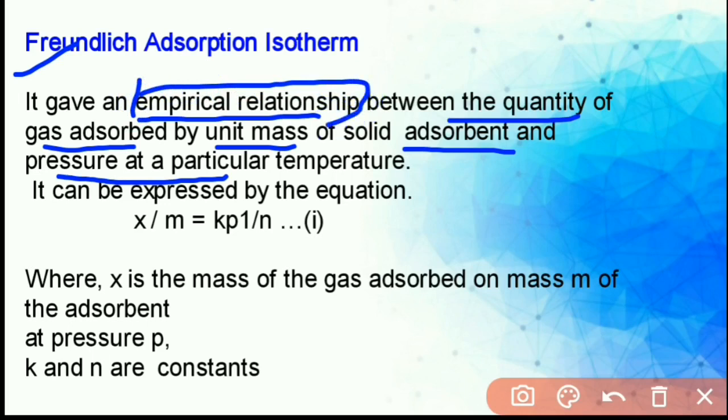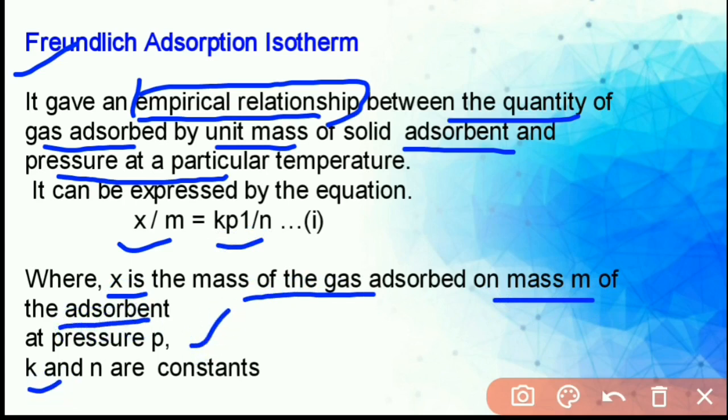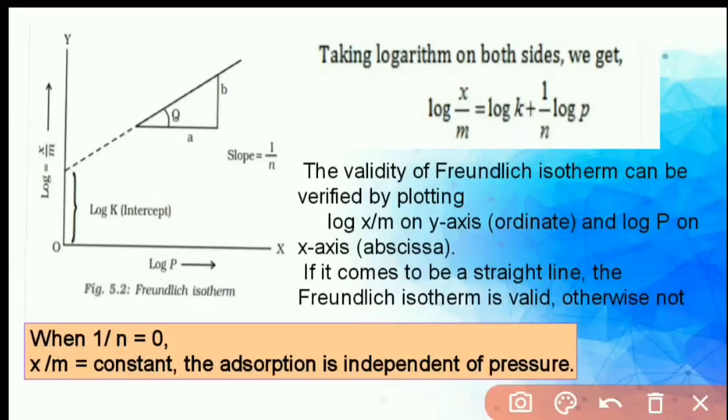Basically it is x by m is equal to k p to the power 1 by n, where x is the mass of gas adsorbed on mass m of adsorbent at pressure P. Here k and n are constants. n is a constant which depends upon the nature of adsorbate and adsorbent. Taking logarithm on both sides of the Freundlich empirical equation, we get log x by m is equal to log k plus 1 by n log p.